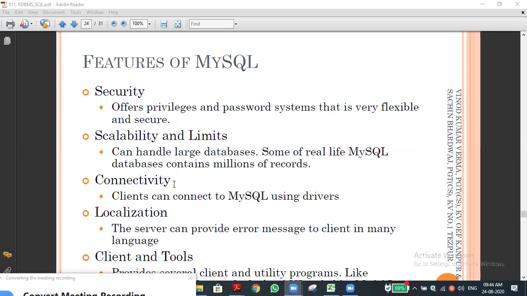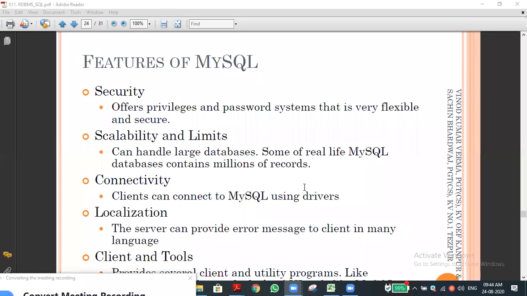And connectivity is very easy. We can connect with Python, with C++, with Java, any programming language, any front end language. Connect with PHP, connect with Ruby, whatever front end software, we can easily join with it. We can establish the connectivity. For example, the user enters any data in the programming language.